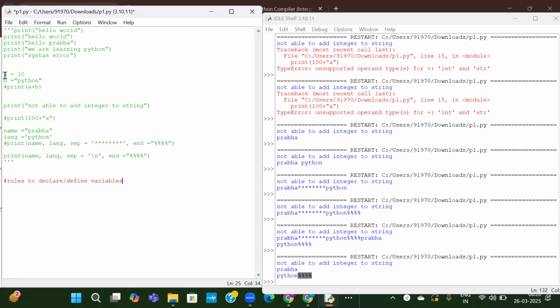So variables are nothing but this A. A has the value 10, B has value Python, name is Prabha, language is Python. These are all the variables. So what are the rules for defining them? There are some set of rules which we should not do or which we should do. What to do or what not to do. There are some rules.